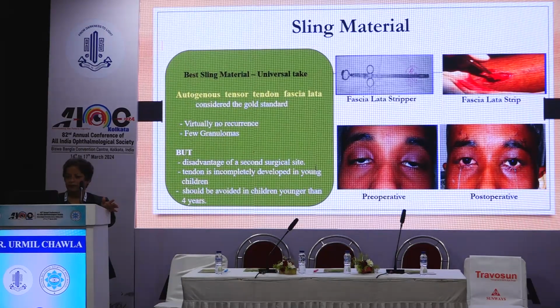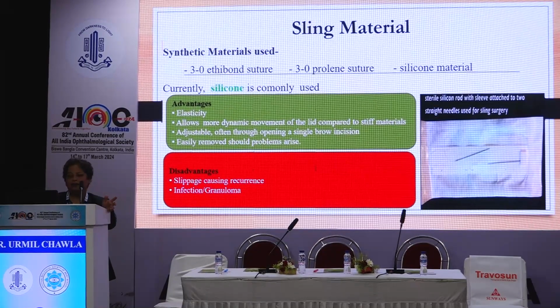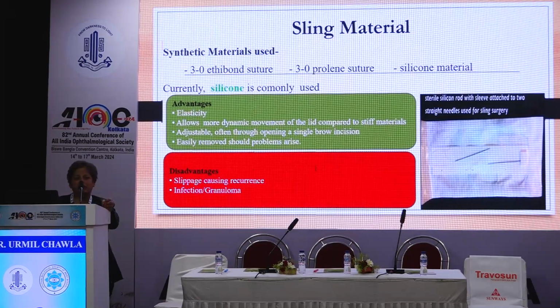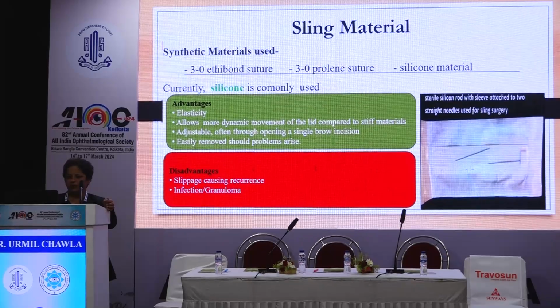However, autogenous tensor fascia lata is still the gold standard wherever it can be used, but I think most of us, because of the tedious procedure that it involves, and in the pediatric age group because taking out this tendon is also not easy, prefer silicone. So this silicone sling is the preferred material.